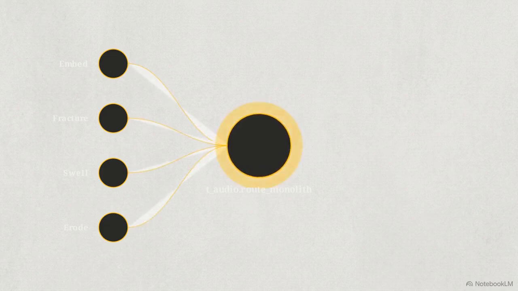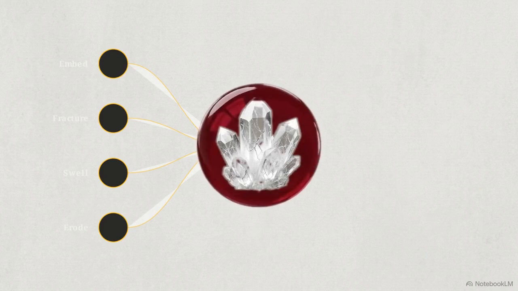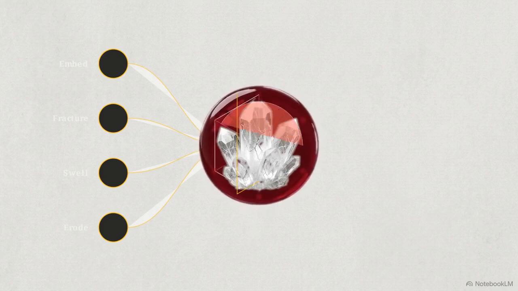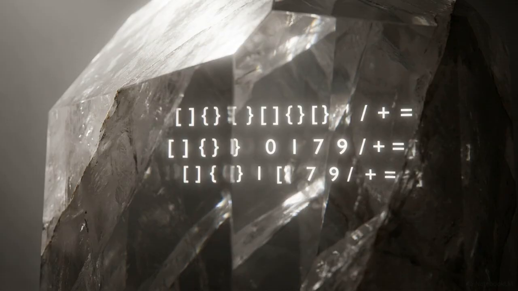Process signals from the operators converge into a single output channel, taudio.route_monolith. This forces the fractured signals to achieve physical coherence within the hardware. This occurs within the monolith core, a quartz crystal fused with biological elements and mineral dust. The crystal physically encodes the syntax of the bedrock and strata operations directly into its mineral lattice.